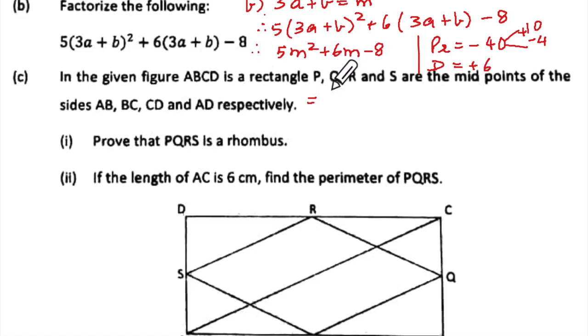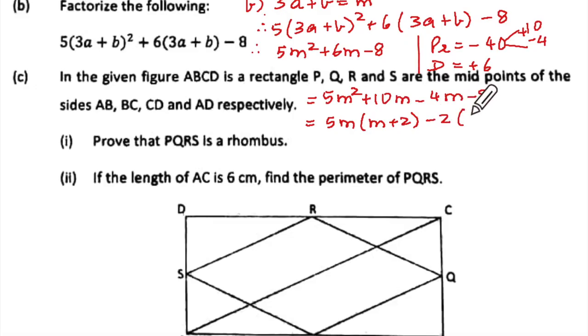So we'll write equal to 5m square plus 10m minus 4m minus 8, which is equal to 5m into bracket m plus 2, and here what did we get? 2 into bracket m plus 2. Agreeable? That gives you m plus 2.